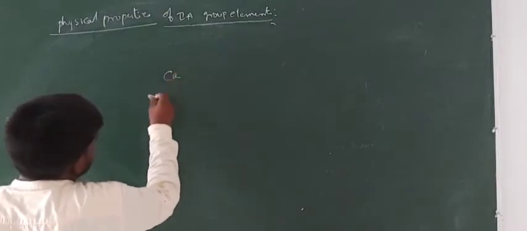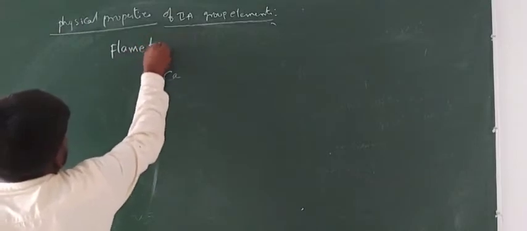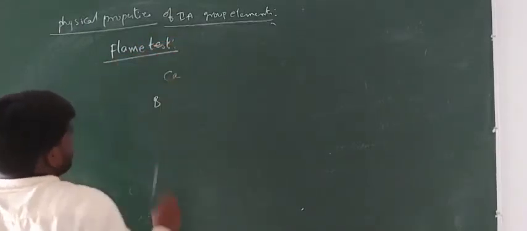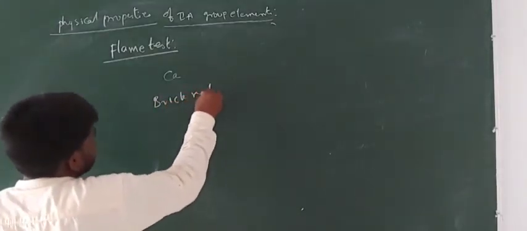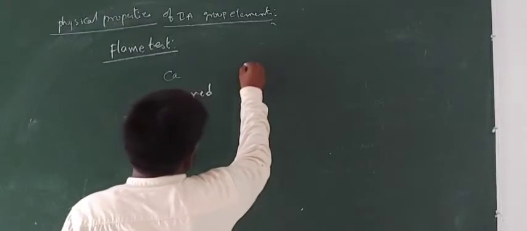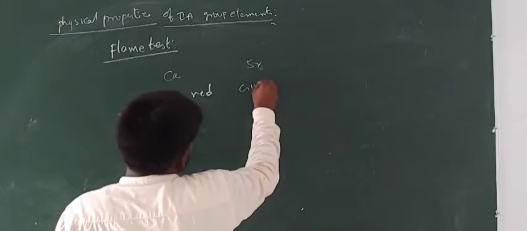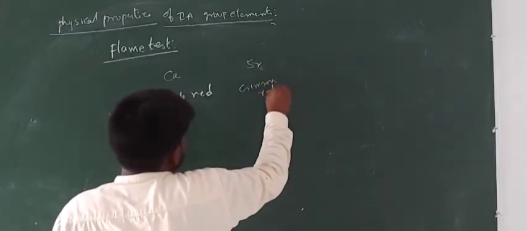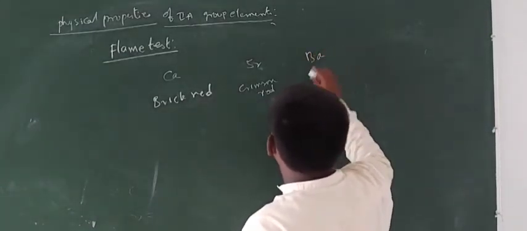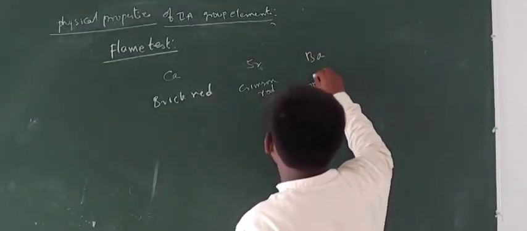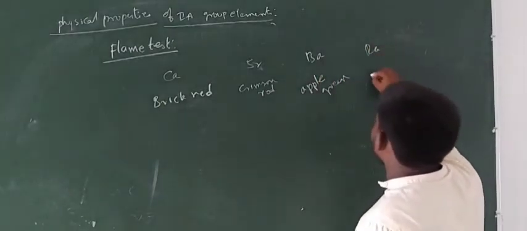If you take calcium, in flame test calcium gives brick red color. Strontium gives crimson red color. After strontium, barium gives apple green color. And the next one, radium gives crimson color.